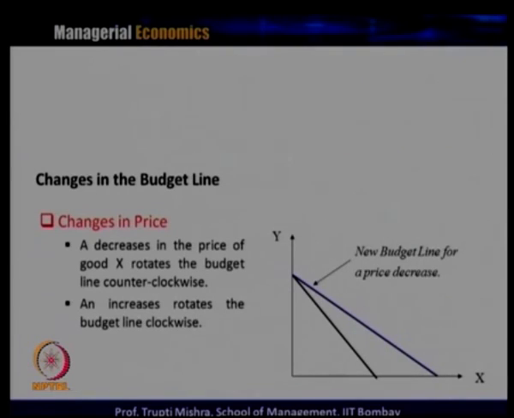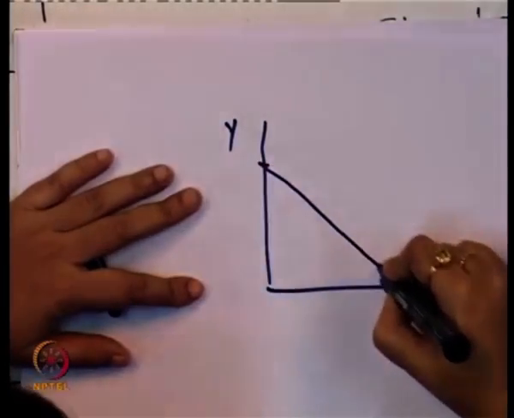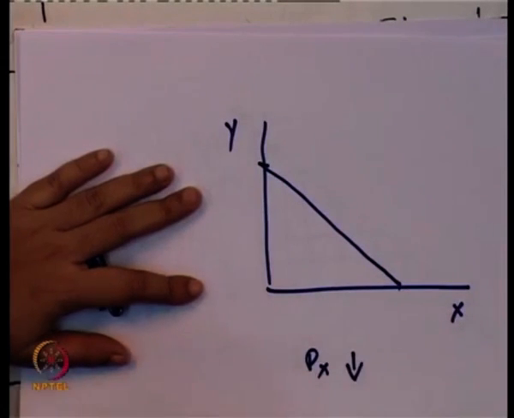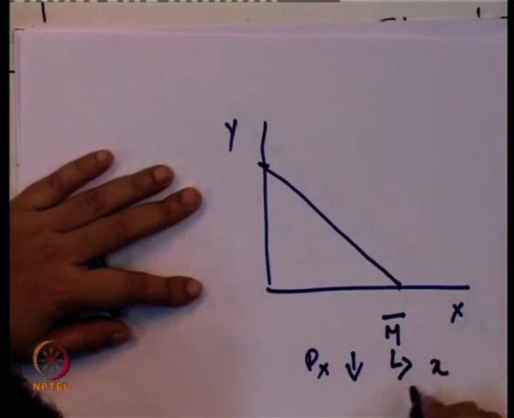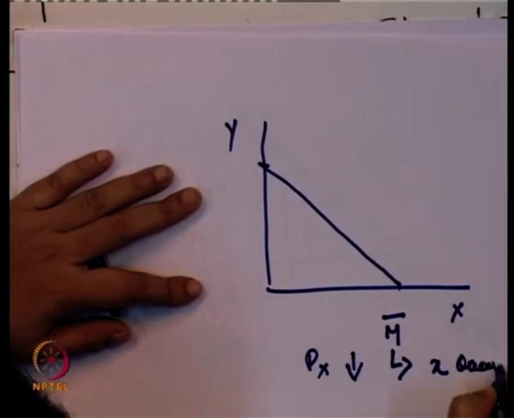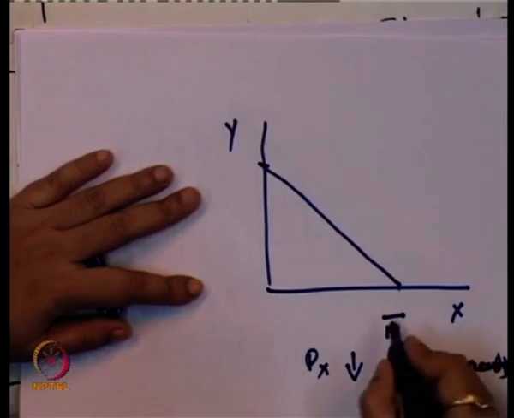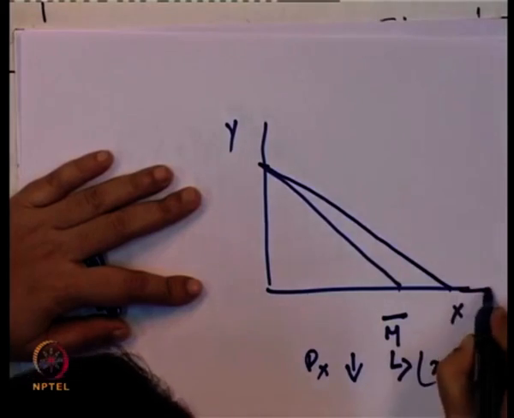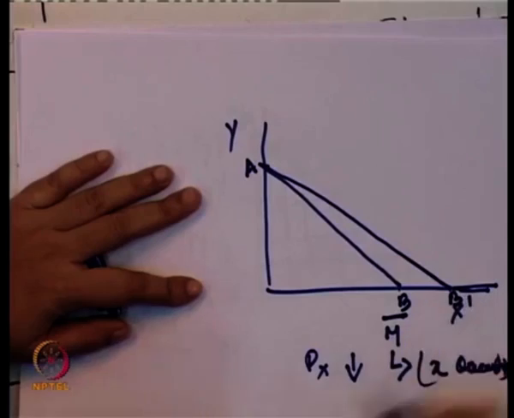If this is x, and this is y, this is the original budget line. Now, the price of x decreases. With the same money income, the consumer can now have more quantity of x as the price of x has decreased. So, the budget line will shift to the right. This is the new budget line: this is AB, this is AB1.